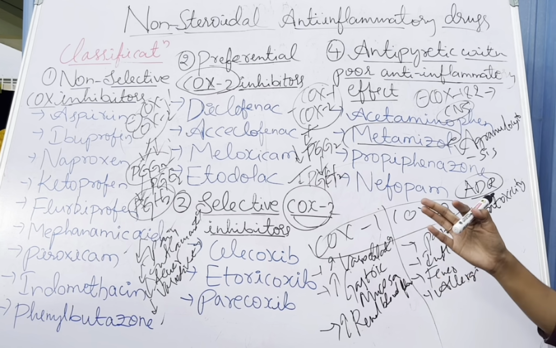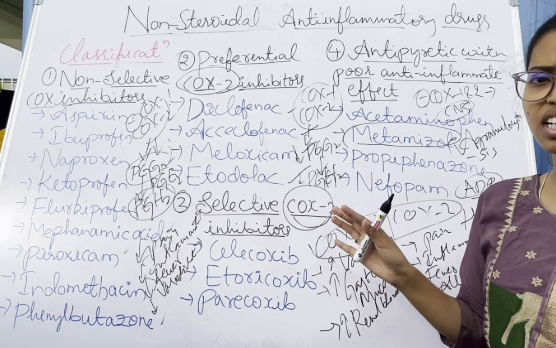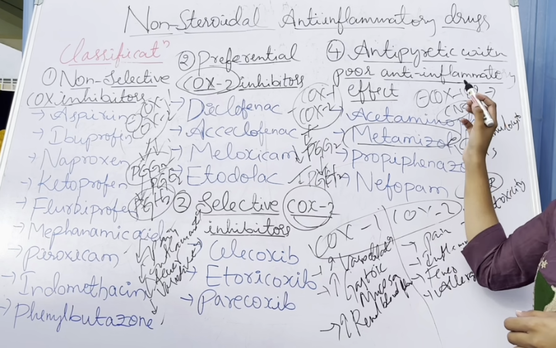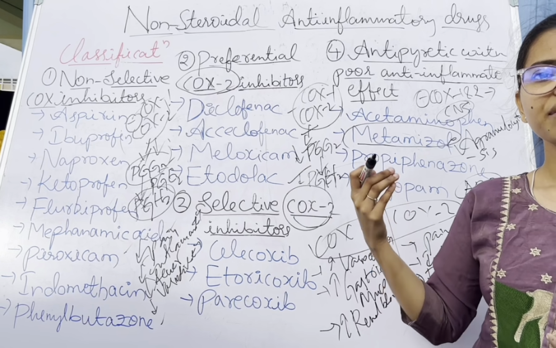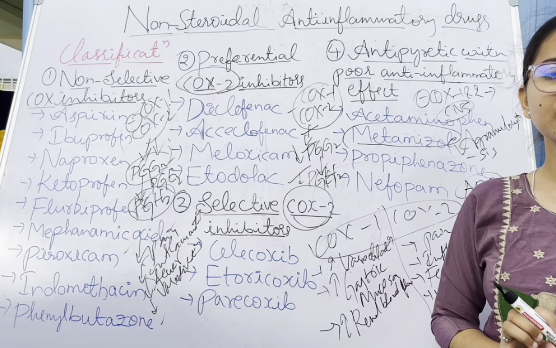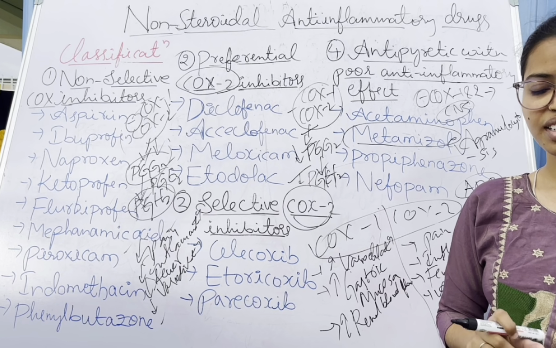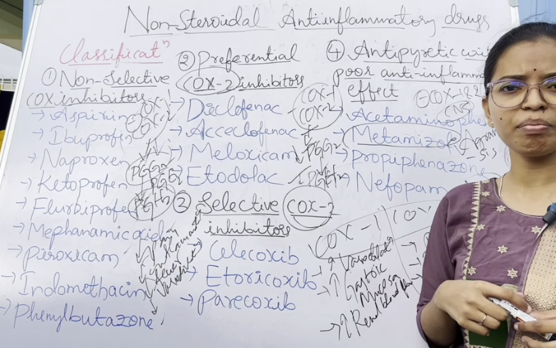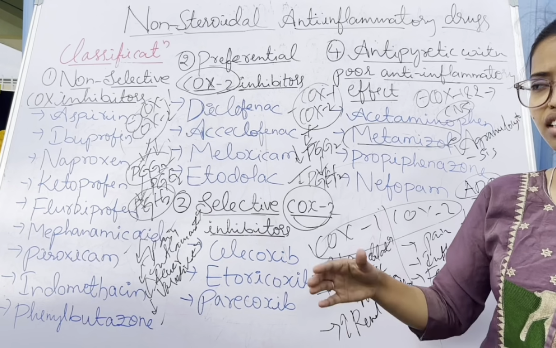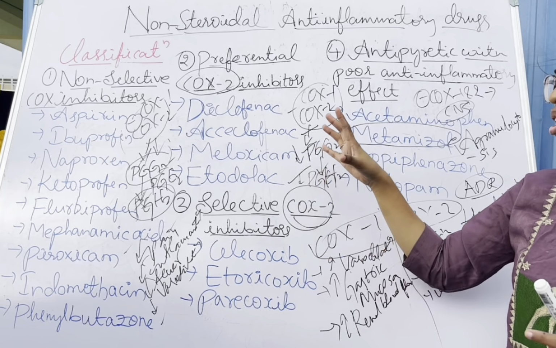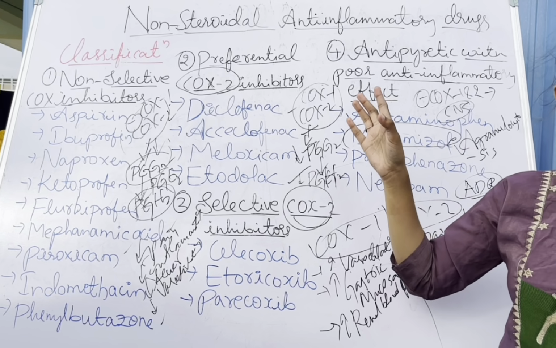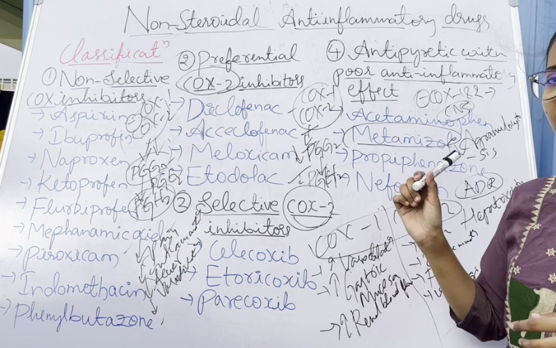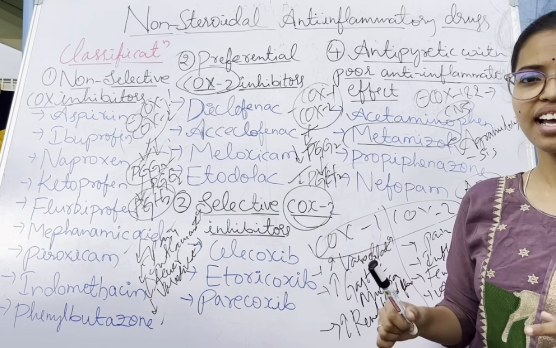You have to remember this, and the remaining drugs have no major adverse effects because they are well tolerated. And acetaminophen, which is paracetamol, we commonly use for fever. So these are the classifications of non-steroidal anti-inflammatory drugs, and let's discuss the mechanism of these classes and the ADRs flow chart wise. I already mentioned the ADRs, but we'll go through them once again.